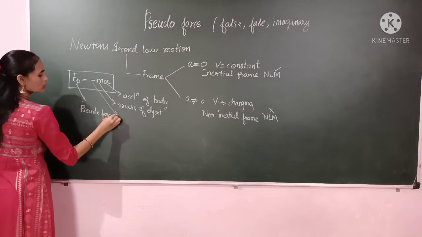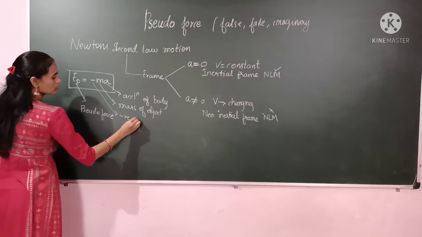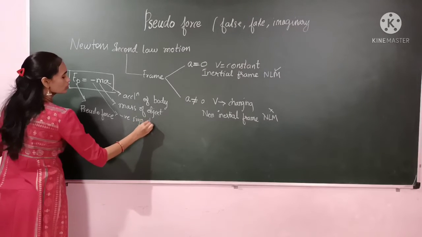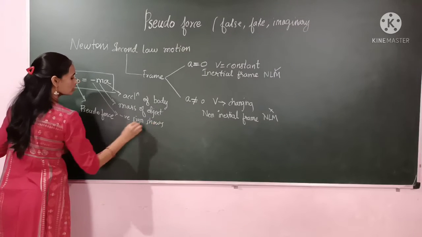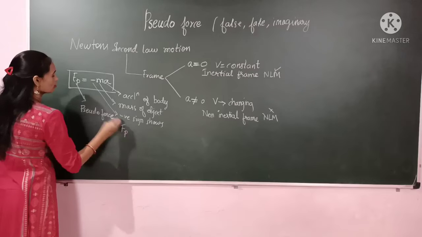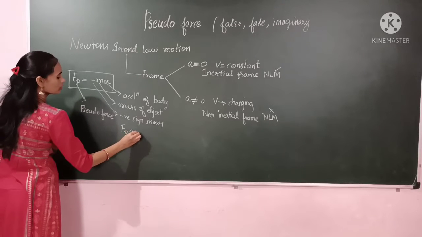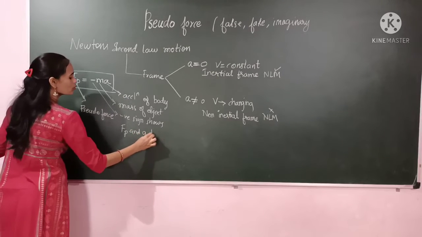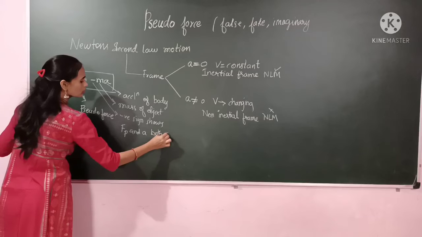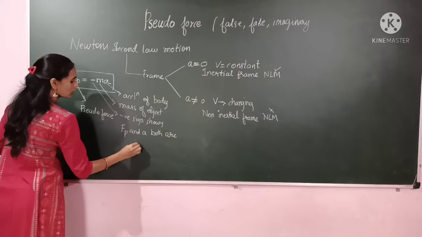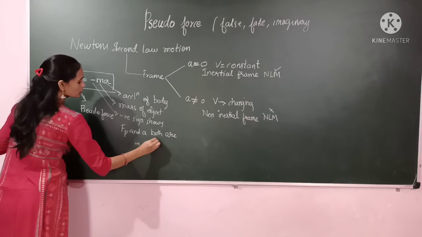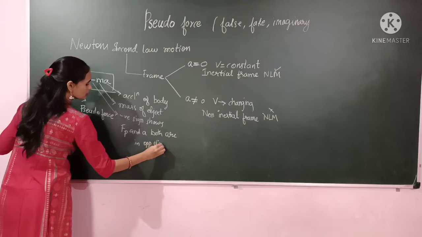This negative sign shows that Fp, the pseudo force, and this acceleration are both in opposite directions.